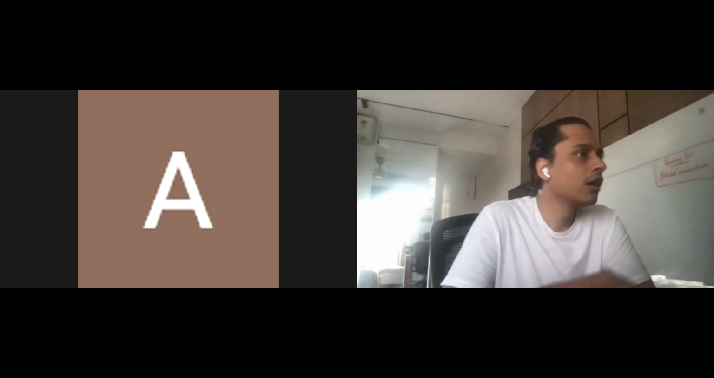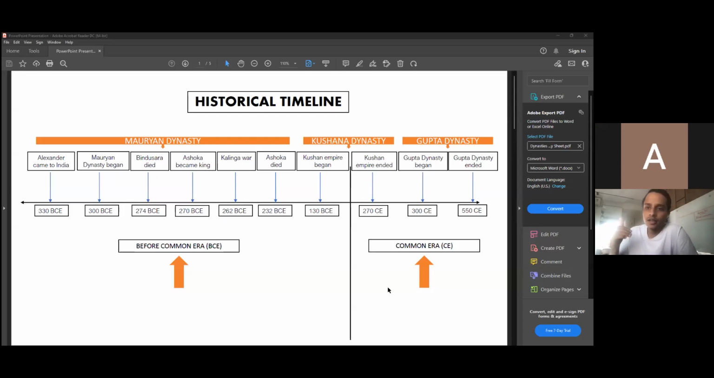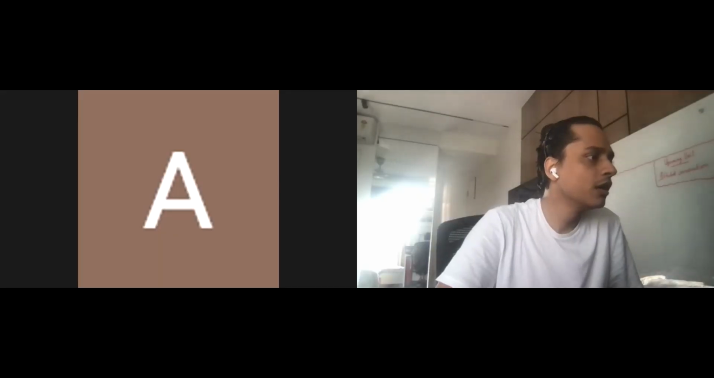Let me quickly share my screen. If you look at the historical timeline as a part of the summary sheet that I have given you, we have covered up until the red line, where Ashoka had died. Now, after Ashoka died, we are going to leave India. I'm going to go back to my whiteboard.